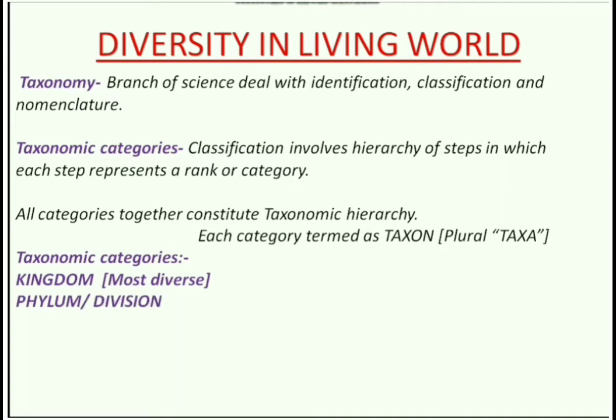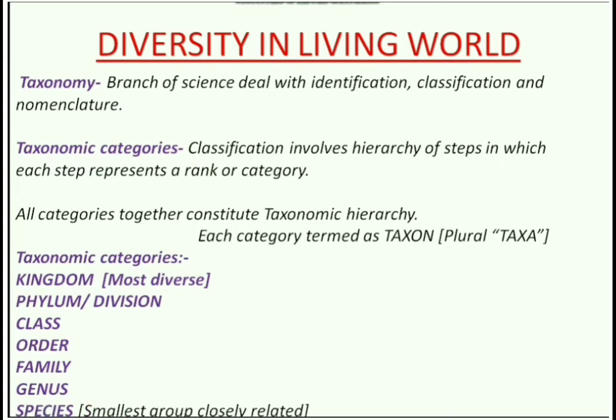Phylum is used for animals, whereas the term division is used for plants. Class, order, family, genus, species. These are the taxonomic categories. Species is the smallest and most closely related group of organisms, which can interbreed in nature and produce fertile offspring.